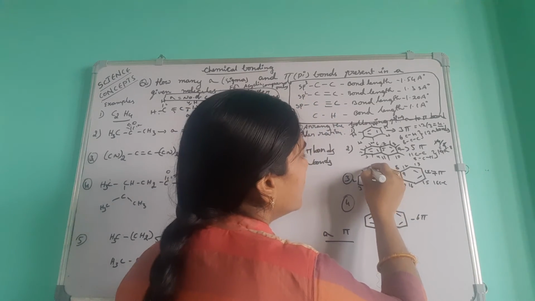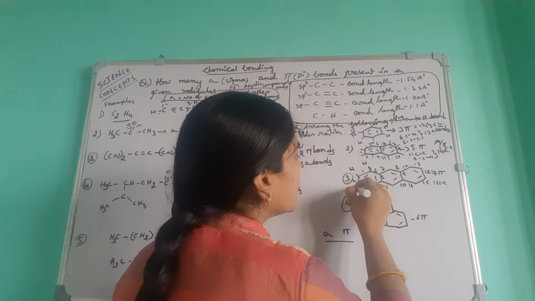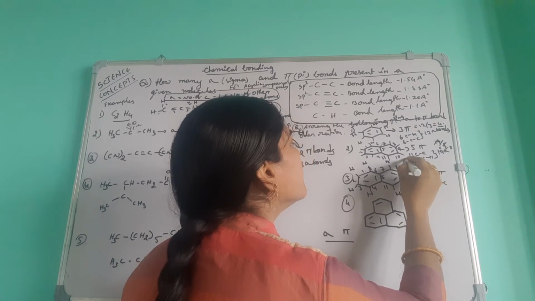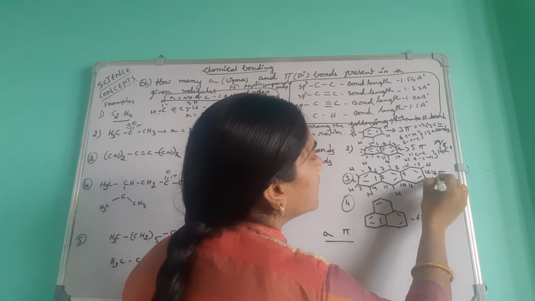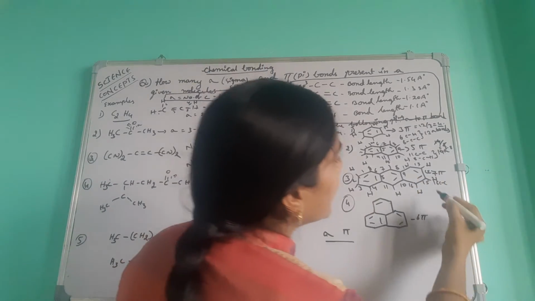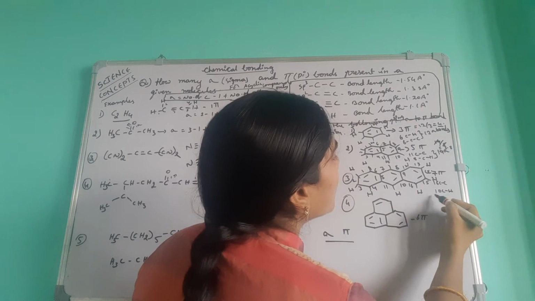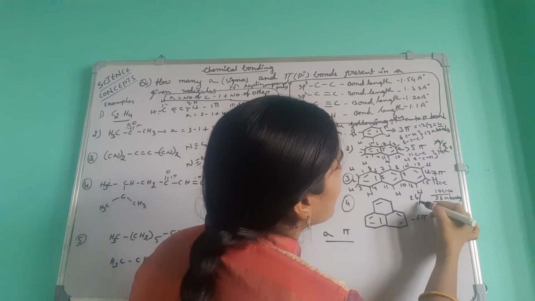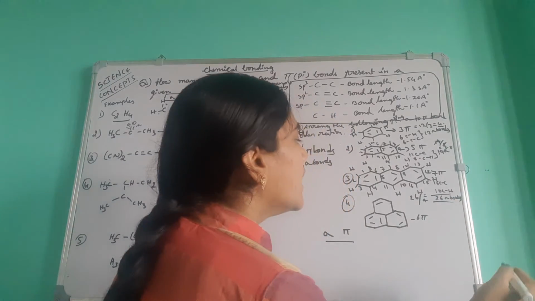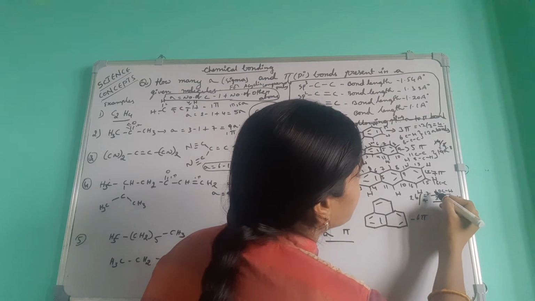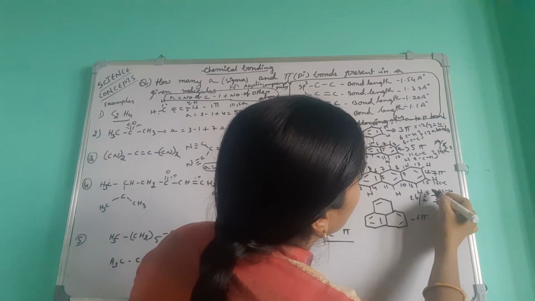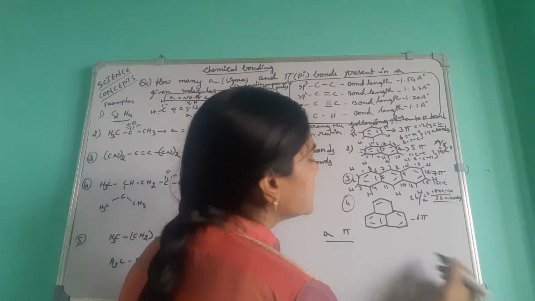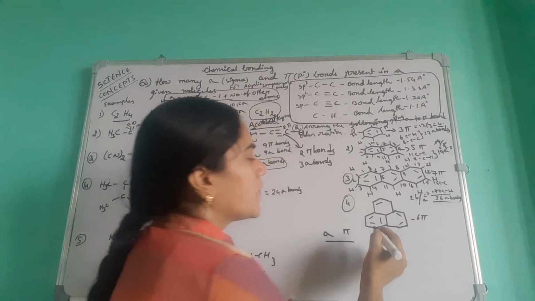Remaining hydrogens are 1, 2, 3, 4, 5, 6, 7, 8, 9, 10. Total 10 CH bonds. Total 26 sigma bonds are present in this molecule. That means 26 divided by 7. Your answer is 3.77 something.